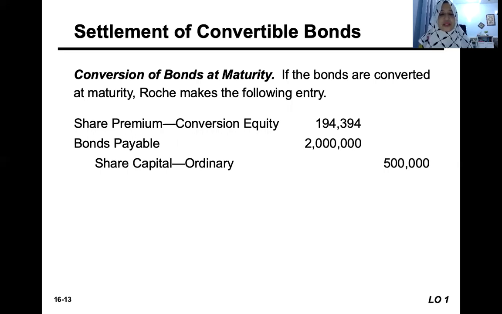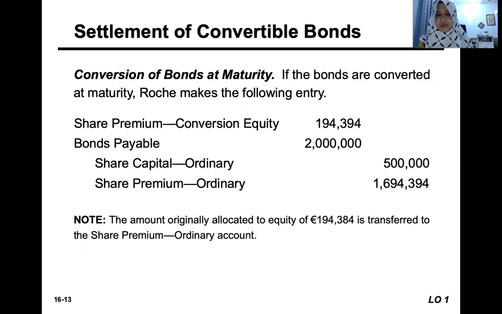Sorry, you don't divide 2,000 by 250, because one bond you get 250, so you times it. So you multiply 2,000 by 250. That's how you get 500,000. Sorry, I made a mistake just now. And you times with the par value of €1. And all the extra goes to the share premium ordinary account.